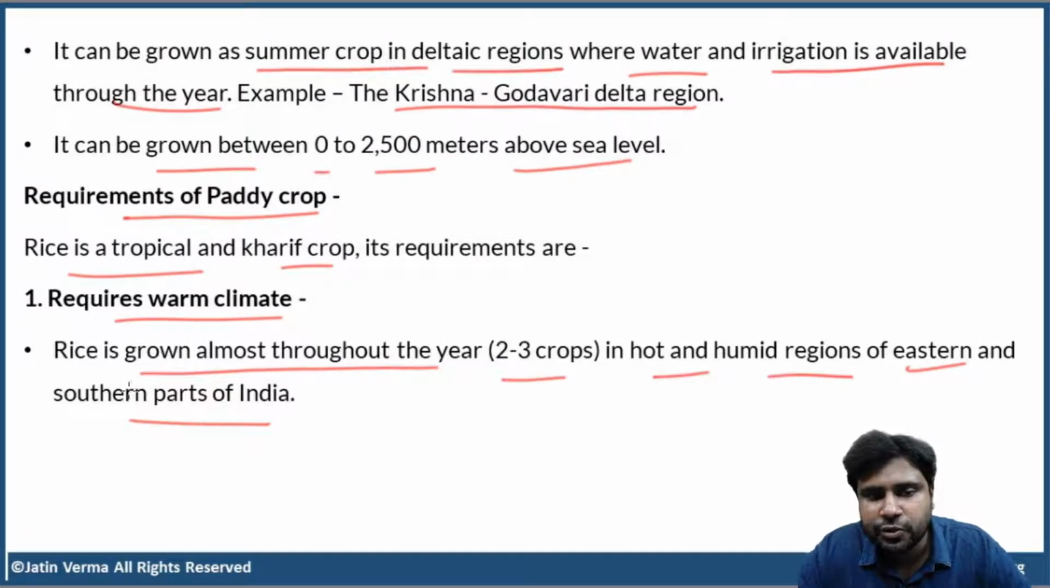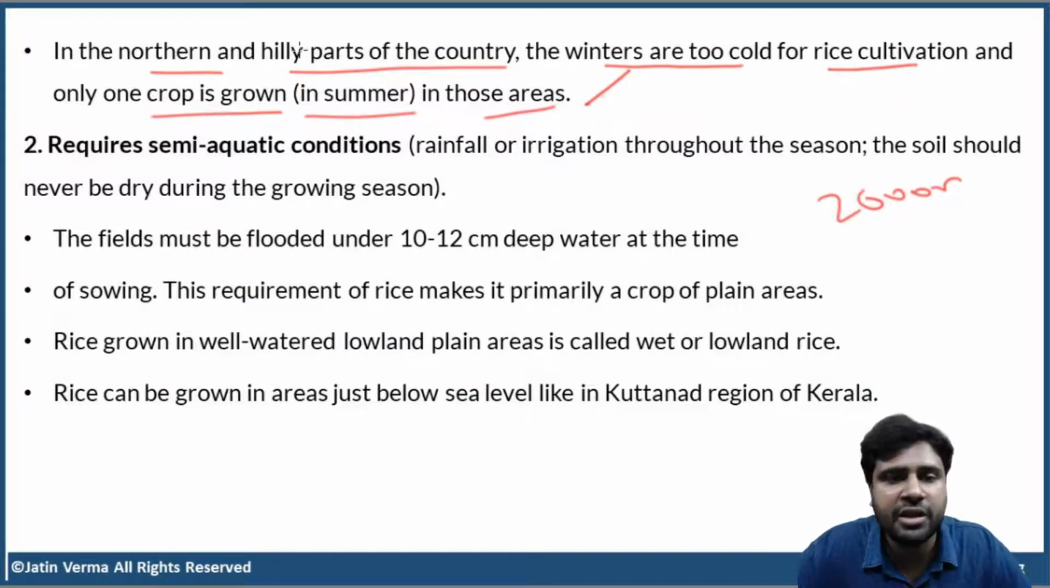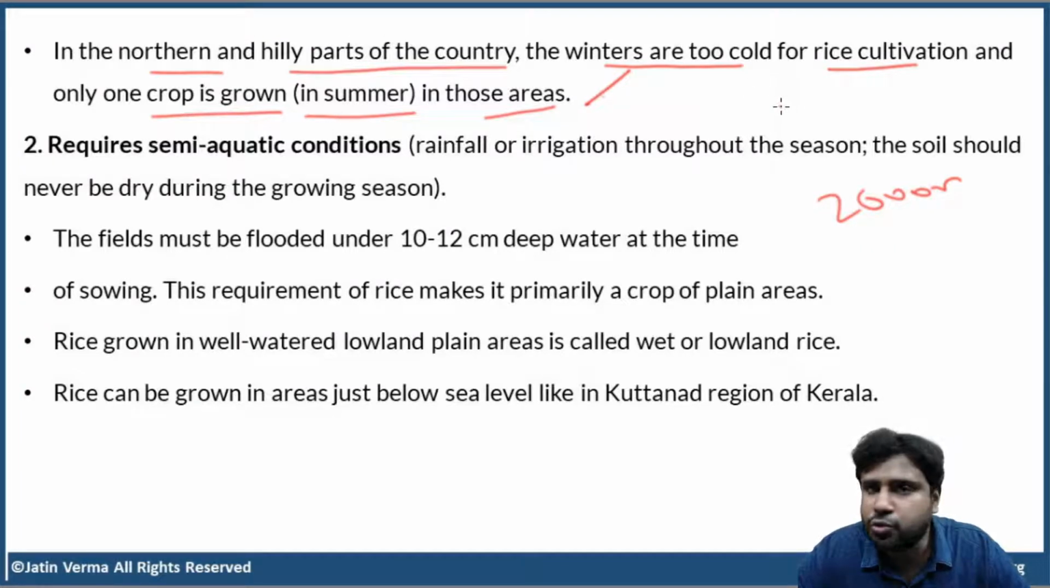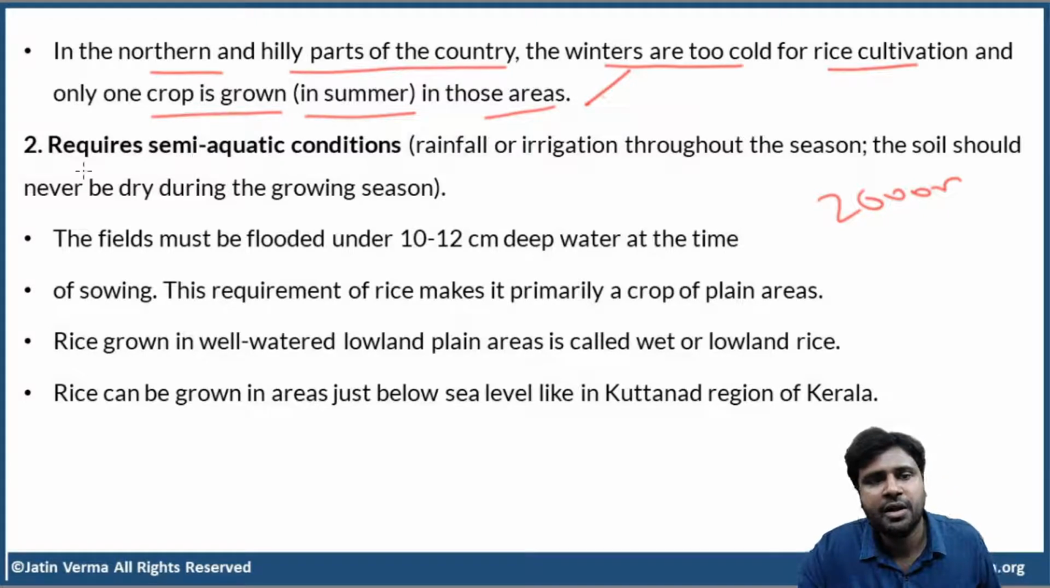So, rice can be grown throughout the year. That means two to three crops in a year. It all depends on the fertility of the soil. Two or three crops in a year in hot and humid regions of eastern and southern parts of India. But in the northern and hilly parts of the country, like the northeast, the winters are too cold, and rice is grown only during summer and monsoon seasons. Clear, right? Now, rice requires semi aquatic conditions.